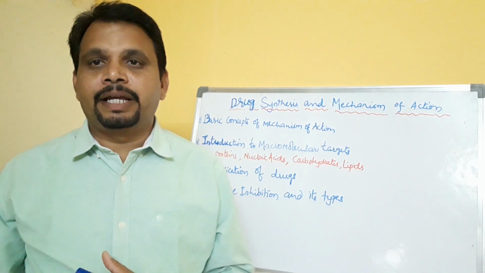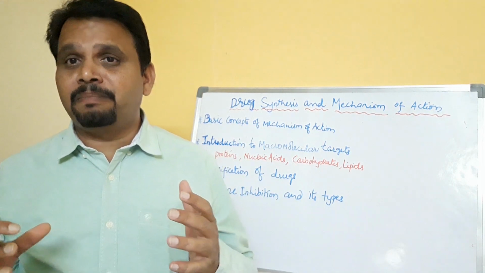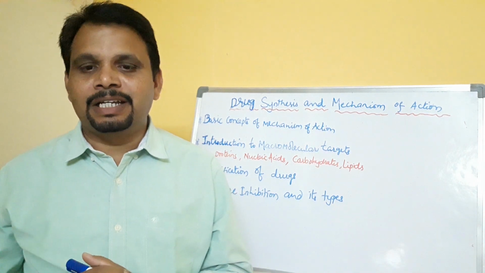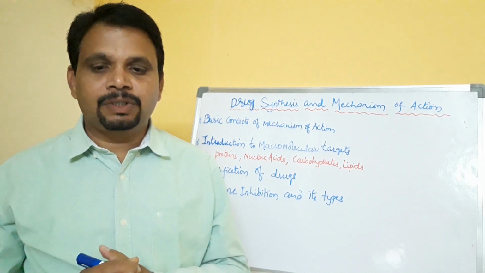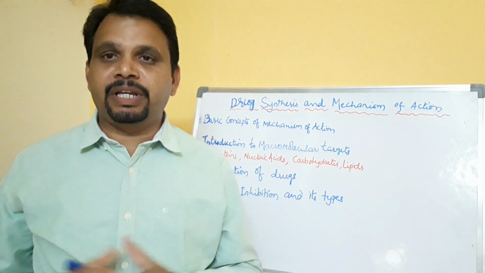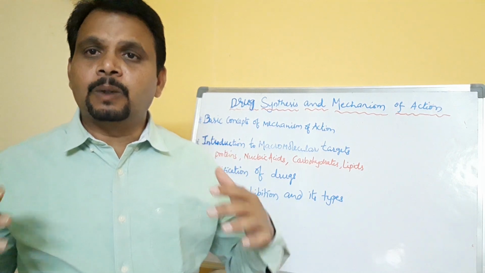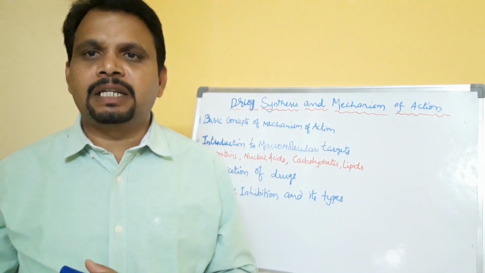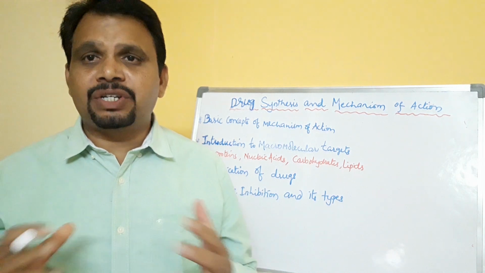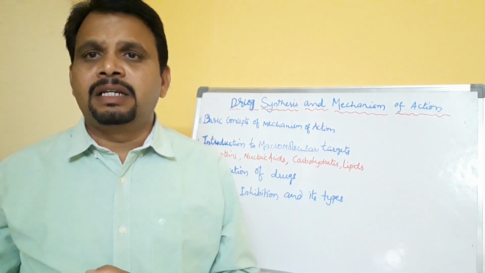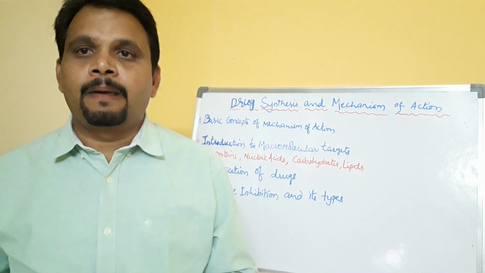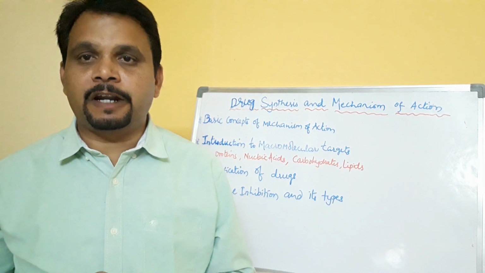Replacement: by replacing particular things, it acts in the body. And cytotoxic action means the drug goes into the body and into the cell, and it destroys or kills the infected cells, right?